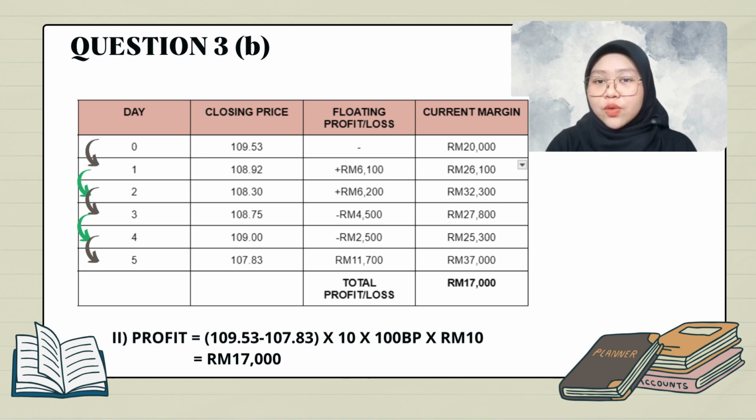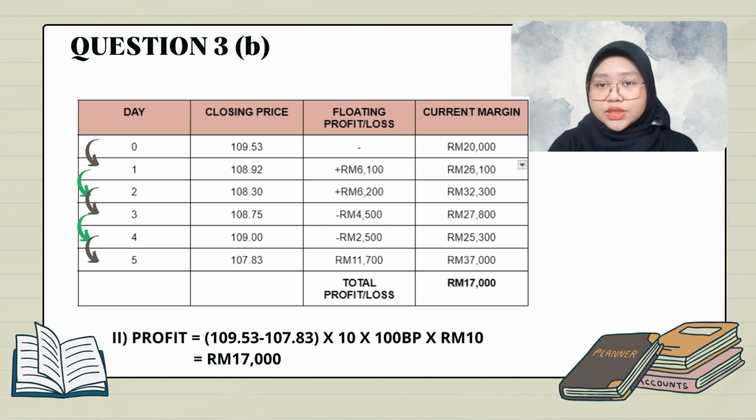We can calculate the floating profit or loss by closing price day 0 minus the closing price day 1, multiplied by 10 contracts, multiplied by 100 basis points and multiplied by 10 ringgit. The figure will be 6,100 ringgit. It will be for day 1. The calculation will go on until day 5.